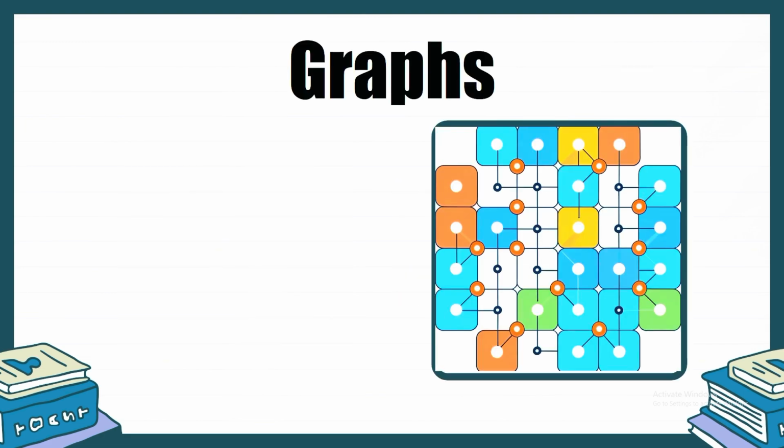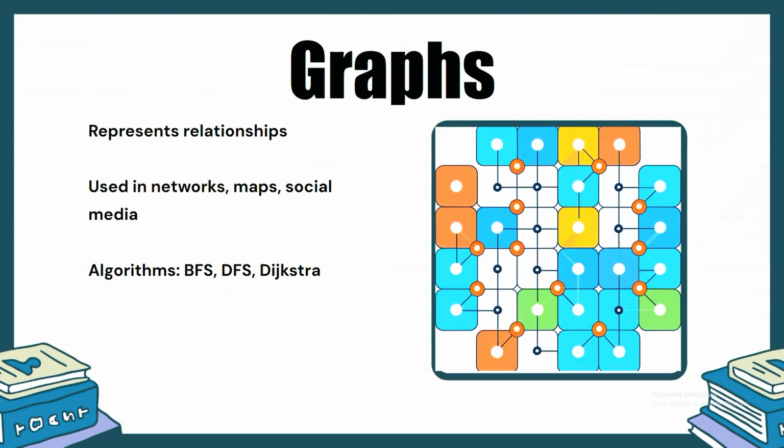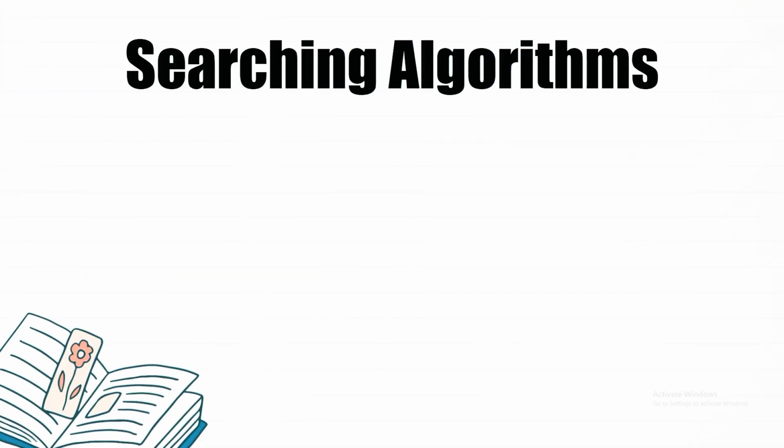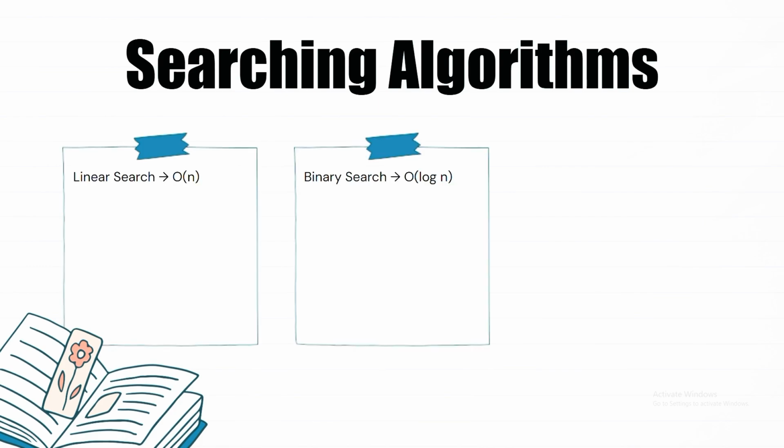Graphs, nodes connected by relationships. They model networks, maps, social media connections, and complex real-world systems. Algorithms like BFS, DFS, and Dijkstra help us navigate these web-like structures. Now, algorithms. Searching. Linear search walks through each element. Binary search cuts the data in half each time, giving a massive speed boost, but only in sorted data.